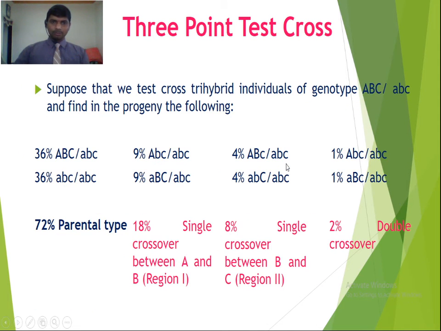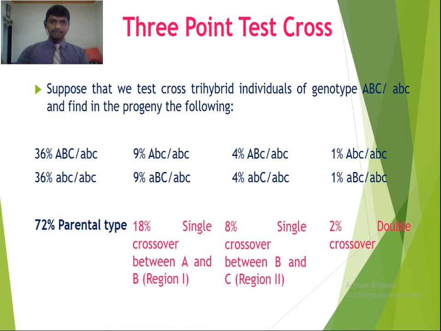So here we find out the distance between A and B. For that, first we consider the single crossover between A and B. That region is region 1. It is 18%, plus 2% double crossover. So 18 plus 2, that becomes 20%. So 20% crossover is equal to 20 centimorgan or 20 map units.